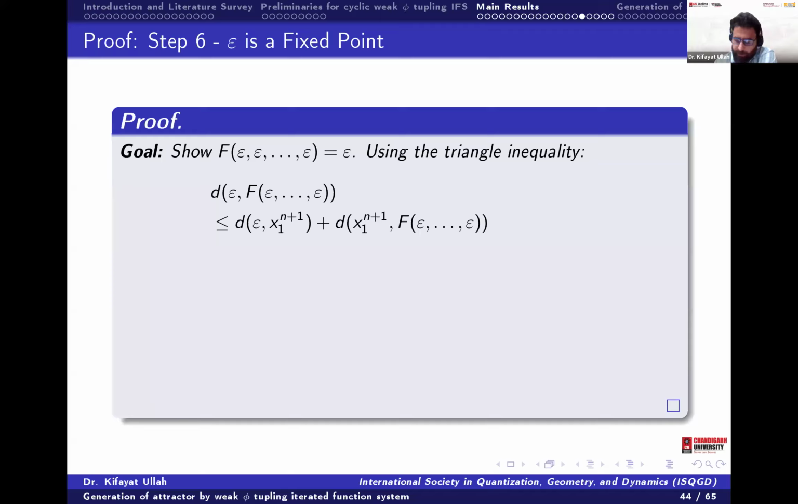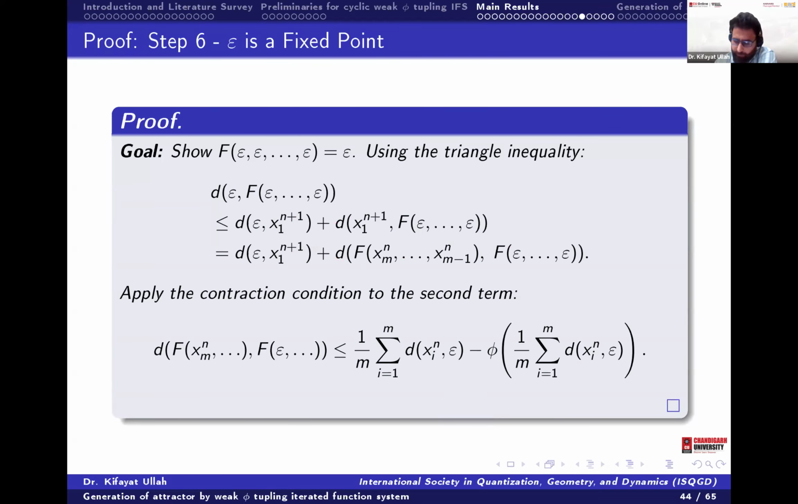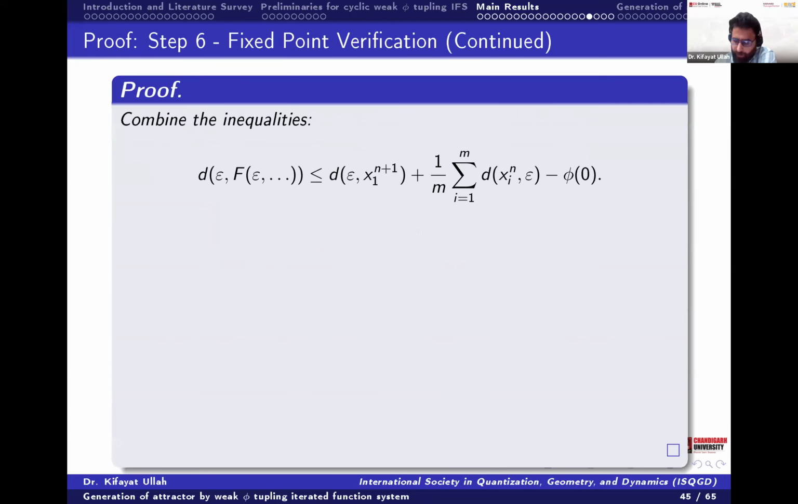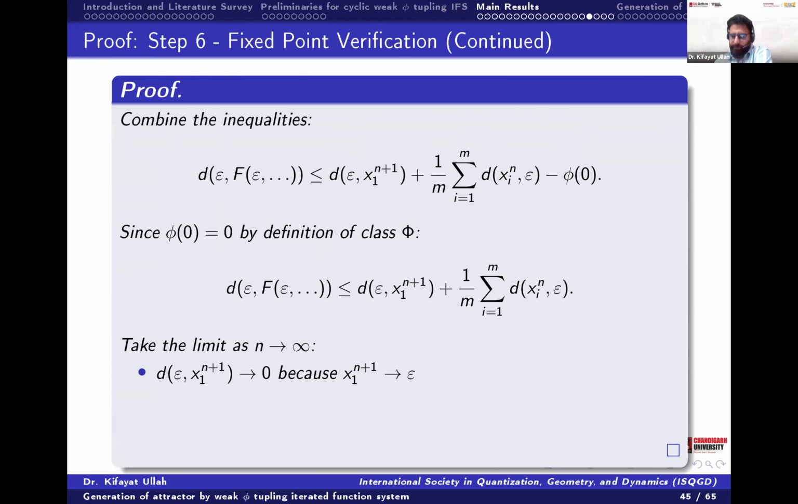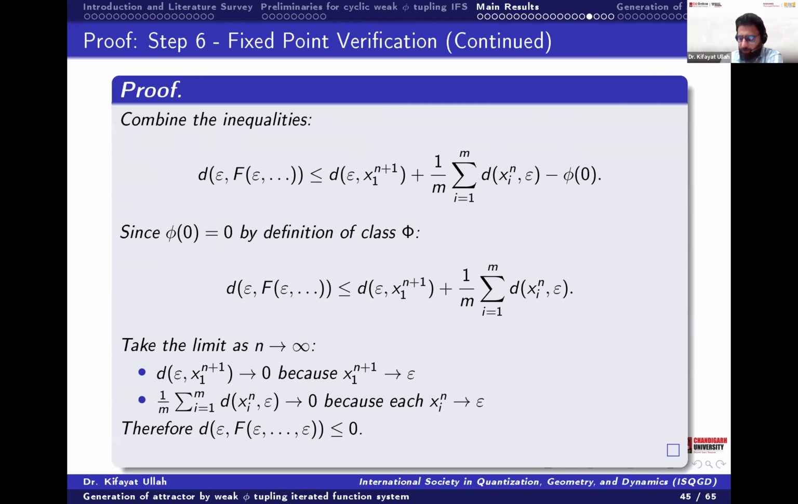So we will use the triangular inequality. By the triangular inequality here, we will use the definition of phi and show that this is equal to the same epsilon, it will converge to the same. So that's the fixed point.